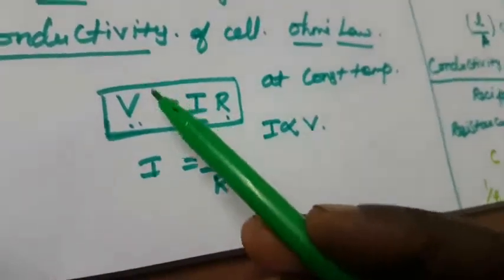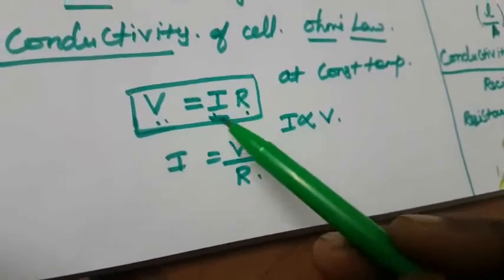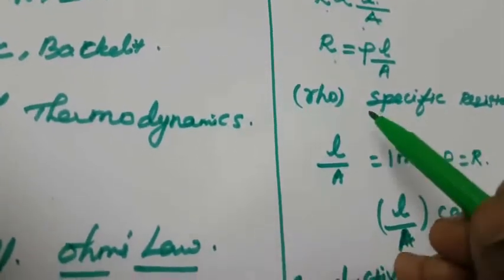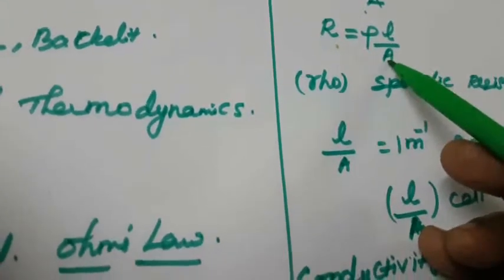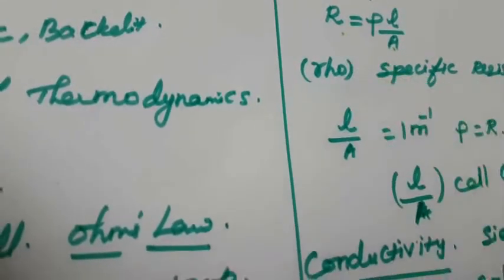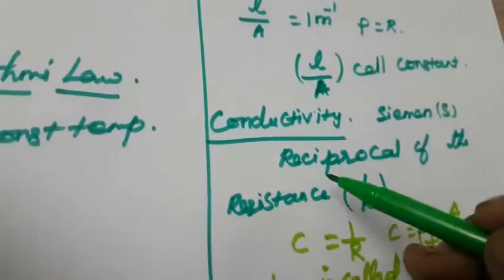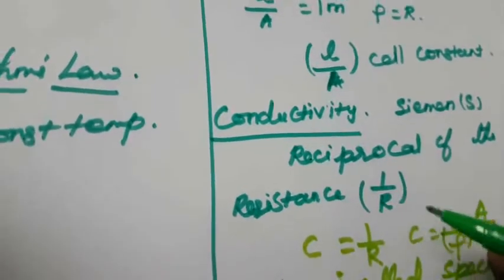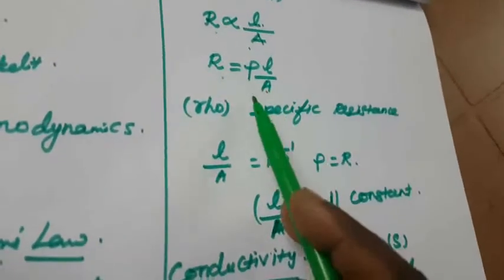Once again, what is meant by Ohm's law? At constant temperature, the current flowing through the cell is directly proportional to the voltage across the cell, V. What is meant by resistivity? The resistance of an electrolyte is directly proportional to the length and inversely proportional to the cross-sectional area; rho is called the specific resistance. What is meant by conductivity? The unit of conductivity is Siemens. It is the reciprocal of the resistance, 1 by R. So C is equal to 1 by R, and again you substitute the R values here.